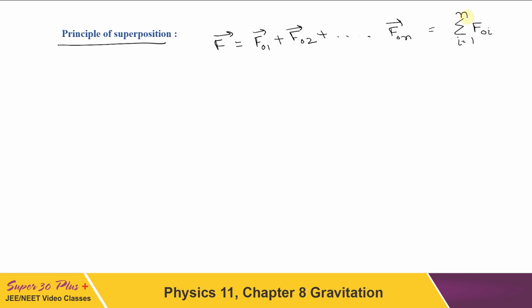This is called the superposition principle. Directly we write the forces due to each particle and then take the vector sum of all the forces to get the total force due to all the particles.